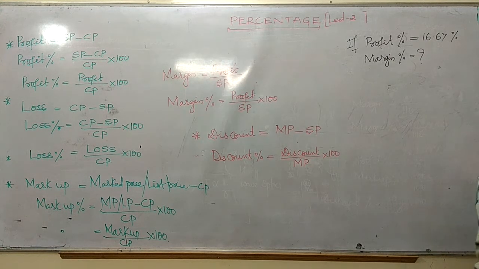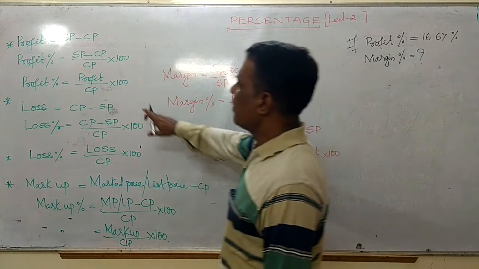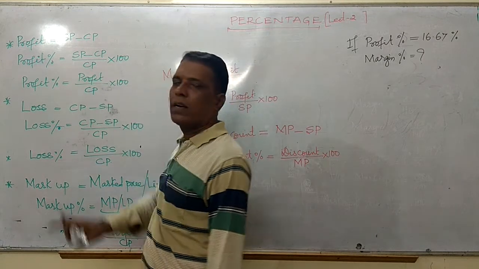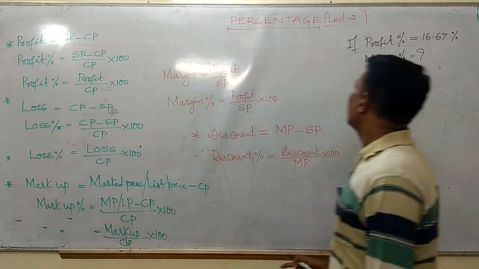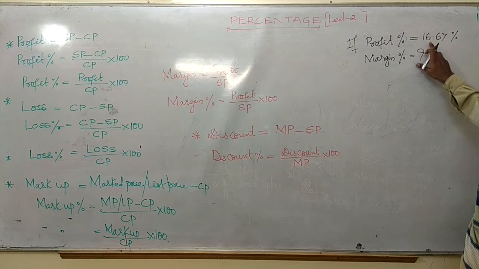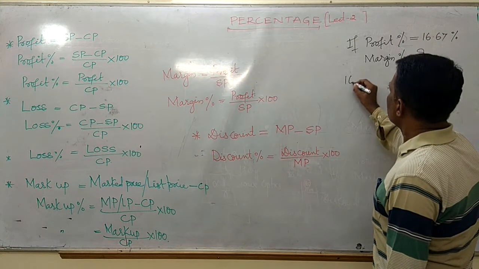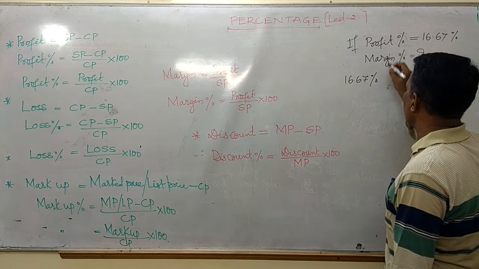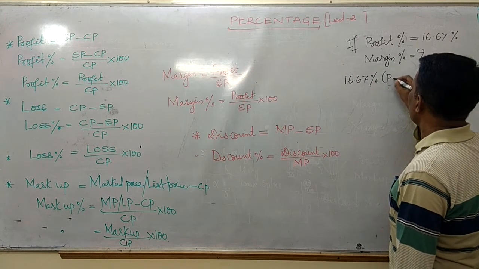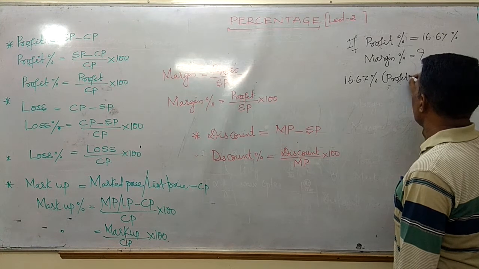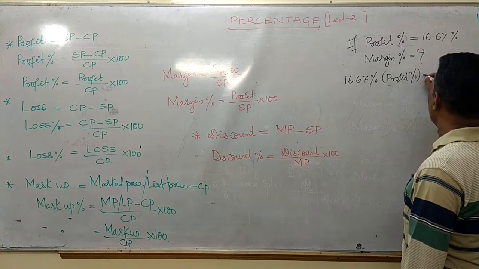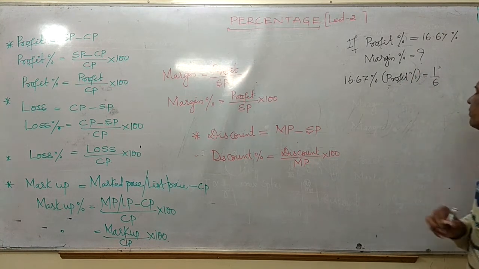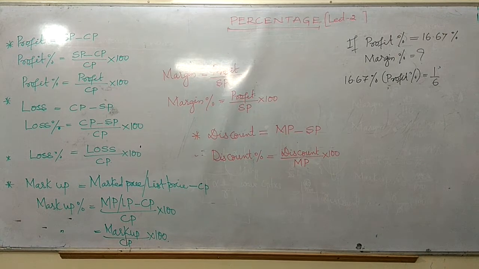We all know the profit percentage. What is the profit percentage, friends? It is nothing but profit divided by cost price. Now, 16.67 percentage is nothing but 1 by 6, friends. Is it right?